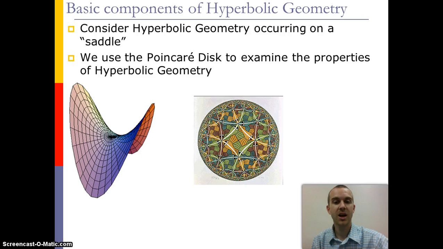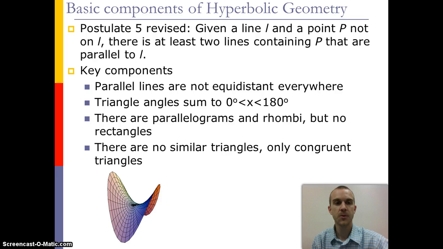Now, when we talk about hyperbolic geometry, it's occurring in what we call a saddle, but often we use what's called Poincare's disk, which looks at just one specific component of hyperbolic geometry, but allows us to view the concepts of hyperbolic geometry. And so here's a picture of what the saddle would look like, and this picture is one that comes from M.C. Escher, and is one that he used to do quite a few of his hyperbolic geometry constructions and paintings.